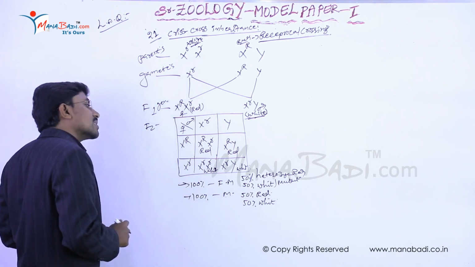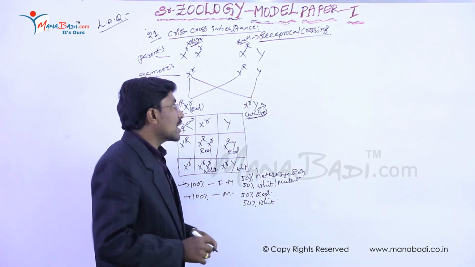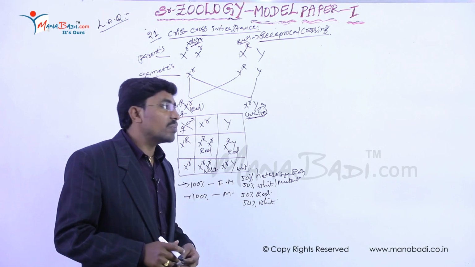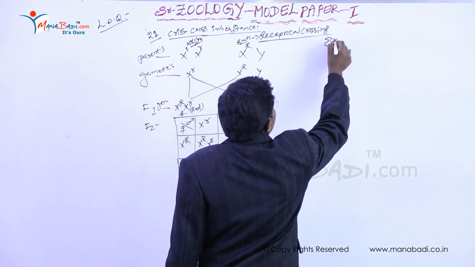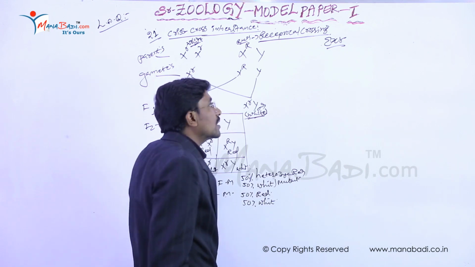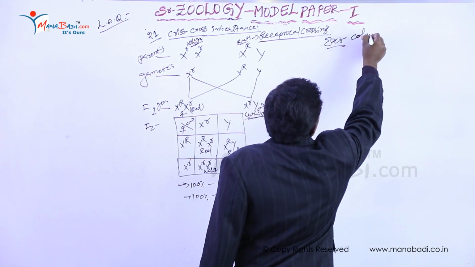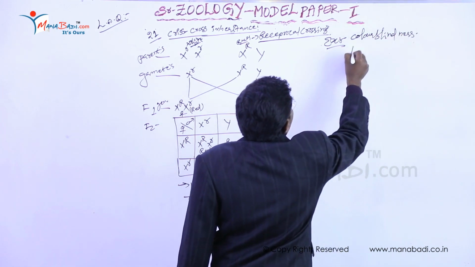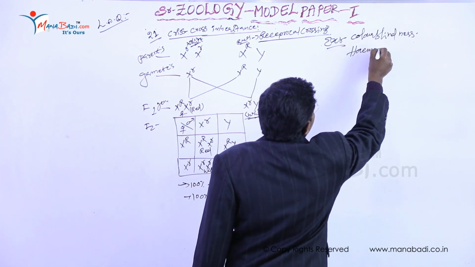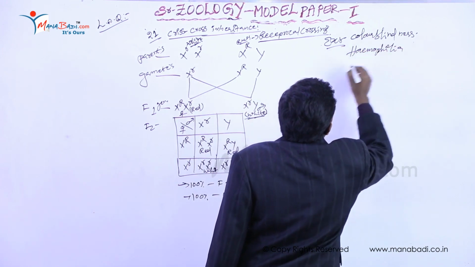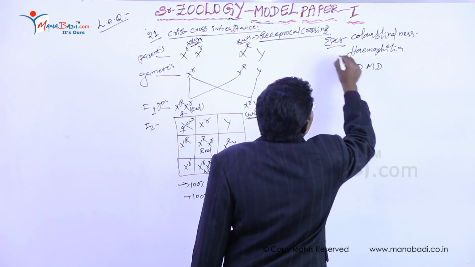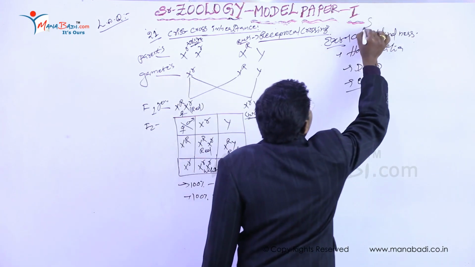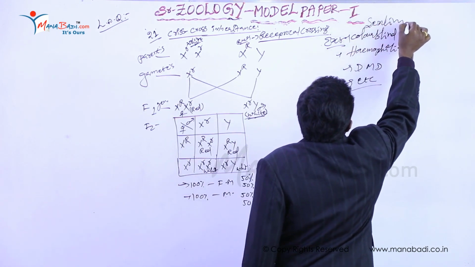In the same way, for sex-linked inheritance, Thomas Hunt Morgan explained the X-linked recessive characters in human beings. Examples for the X-linked characters: the first one is color blindness, the second one is hemophilia, and Duchenne muscular dystrophy, like this. So these are the examples for sex-linked inheritance.